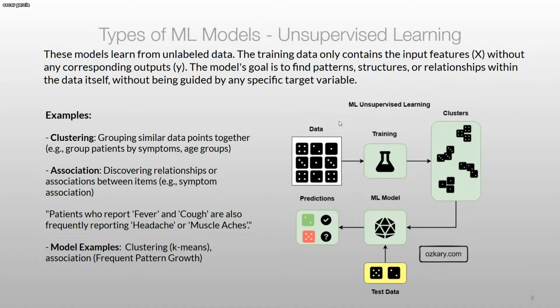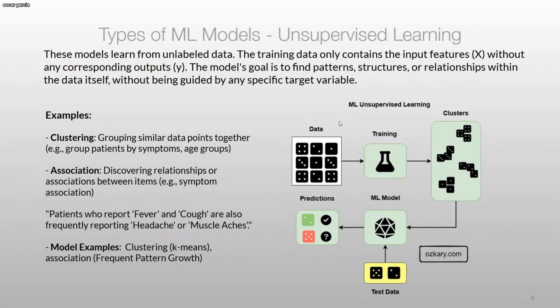if you look at the diagram here, we have a bunch of data. We do the training, and it creates a cluster that says the number 4s are alike, the number 1s are alike, they're similar, right? So when we test that model and feed it a 2 or a number 5, it will definitely predict and classify that number 2 as the 2s in that cluster. But for number 5, it will say, I don't know, because I never had any 5 in my data set, so I don't know what 5 is. So it will say unknown. I do not understand it.